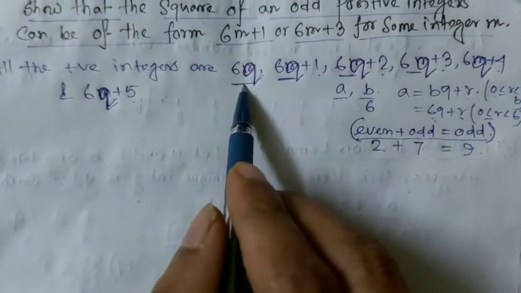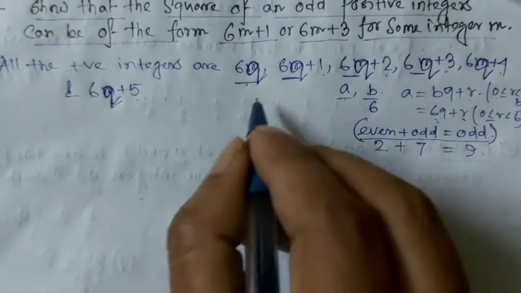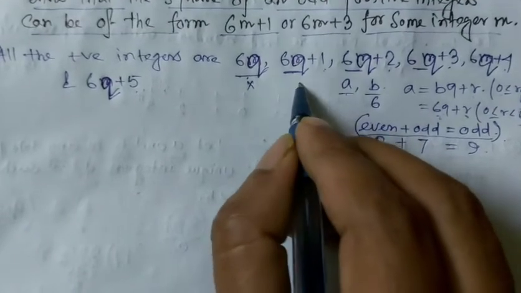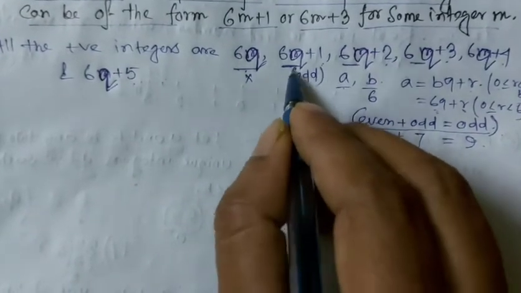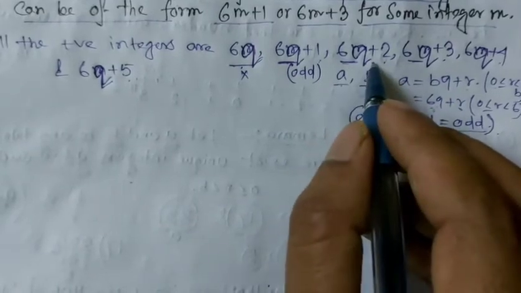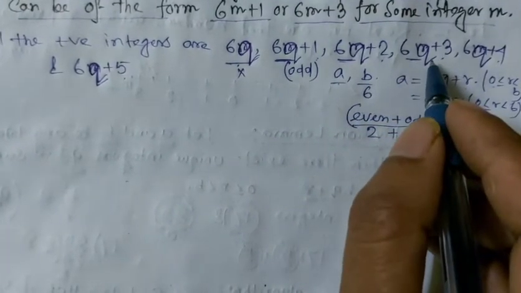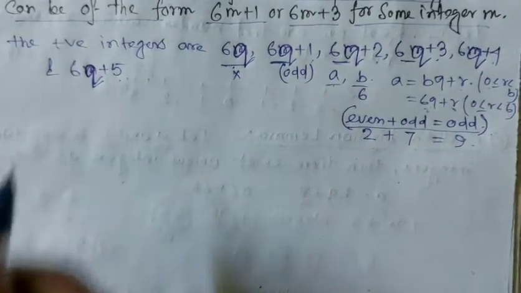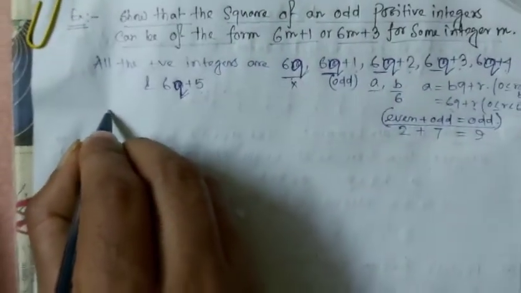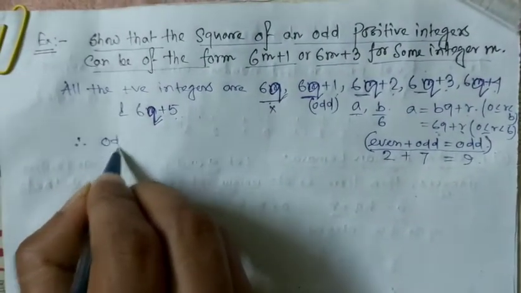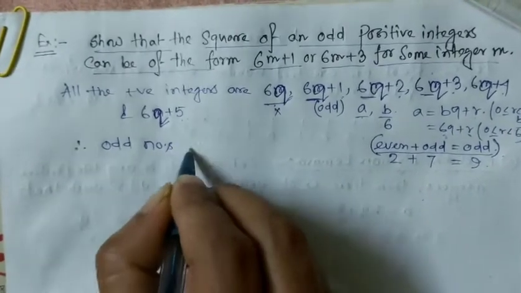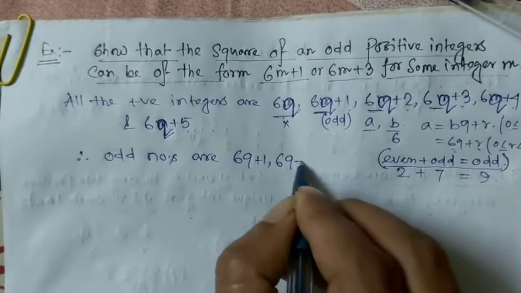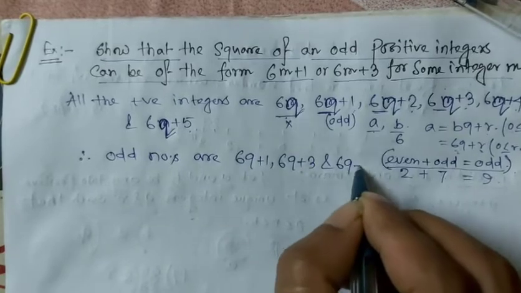So 6q is an even number, so we cannot consider this one. Now 6q plus 1: 6q is even and 1 is odd, so this is an odd number. Similarly 6q plus 2 is even, 6q plus 3 is odd, 6q plus 4 is even, and 6q plus 5 is odd. Therefore odd numbers are 6q plus 1, 6q plus 3, and 6q plus 5.